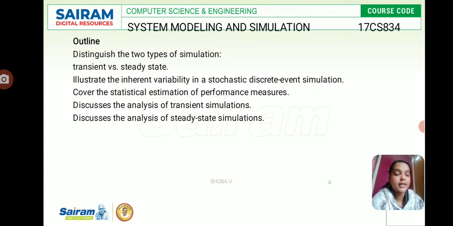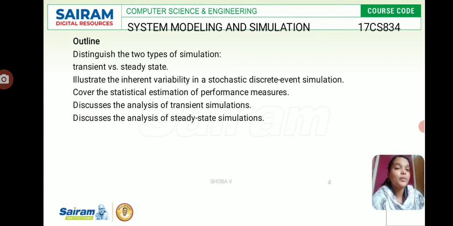When we see the transient simulations, we have an initial condition and then an ending condition. We apply the initial condition as 0 and the ending condition as 450 minutes or 350 minutes; any ending time we can give.